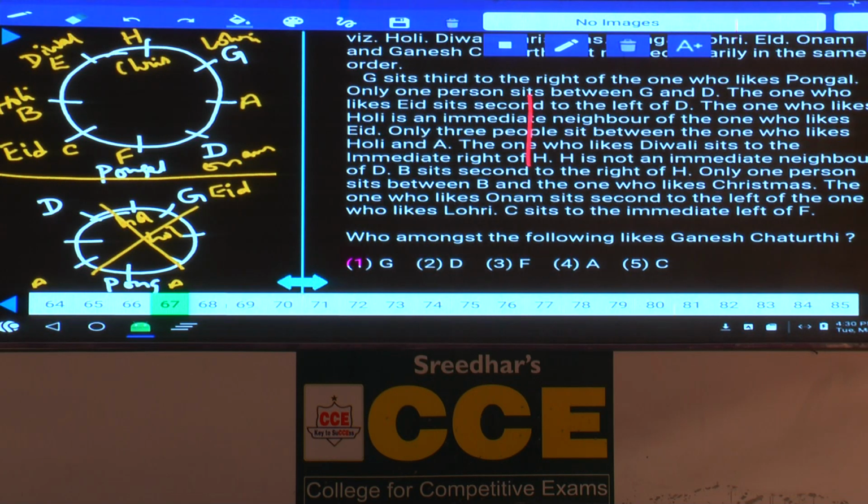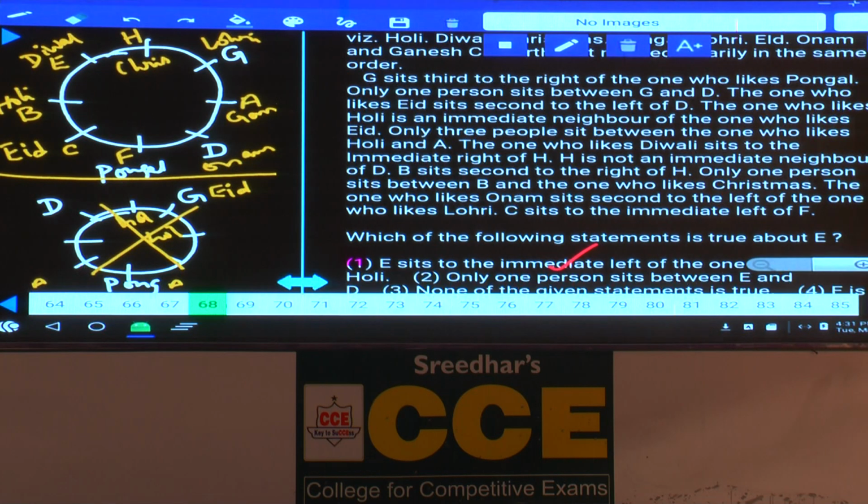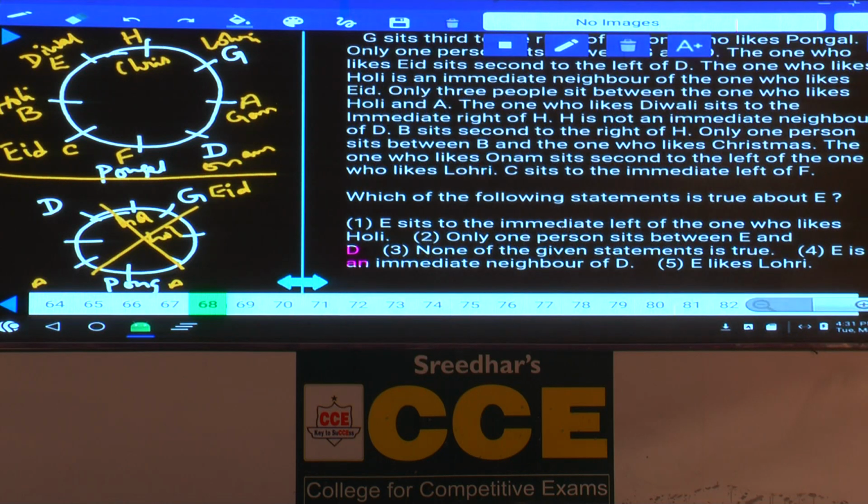Then question number 67. Who among the following likes Ganesh Chaturthi? Tell me who is the person left over here? A. Now this A likes Ganesh Chaturthi, that is choice 4. Then 68. Which of the following statements is true regarding E? E sits to the immediate left of the one who likes Holi. E is to the immediate left of the one who likes Holi, that is definitely true, choice 1.